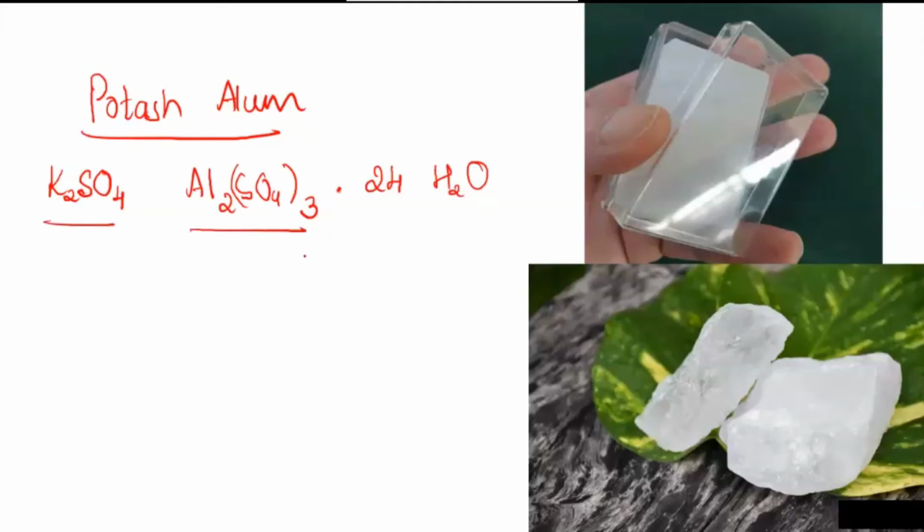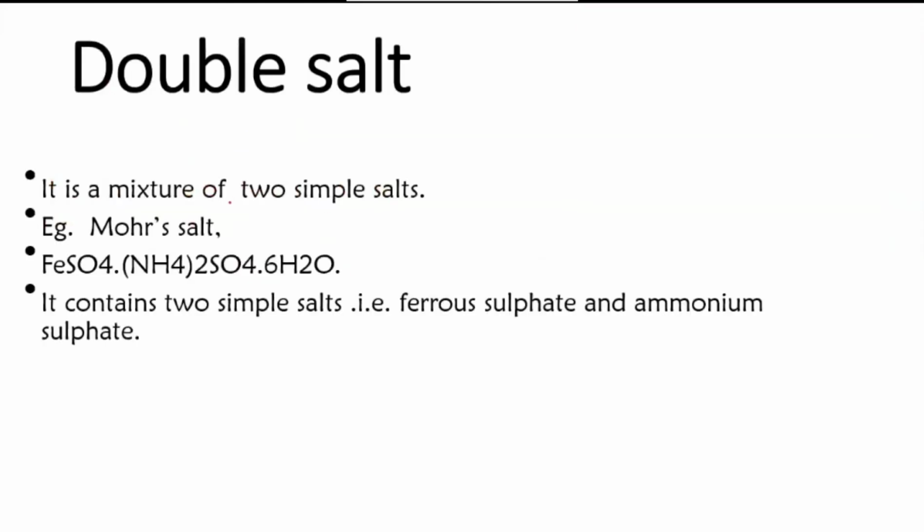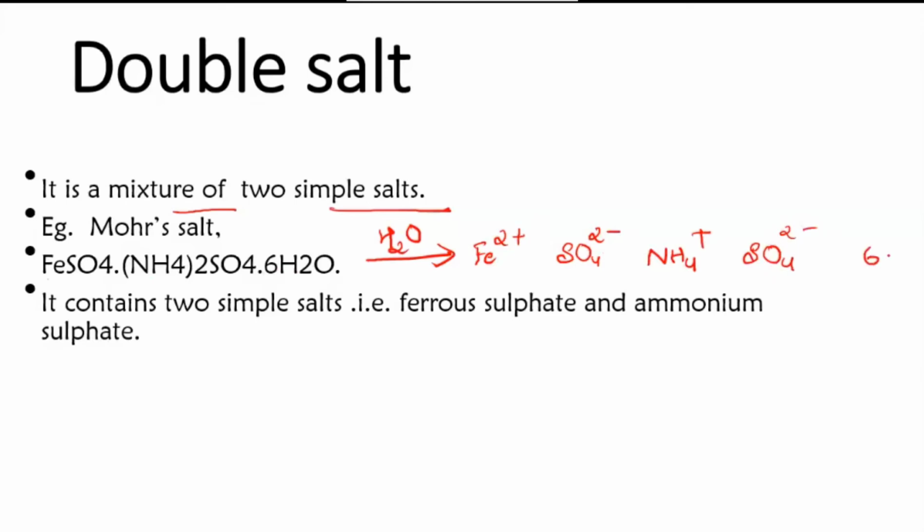Clear what a double salt is? A double salt is nothing but a mixture of two simple salts, like here. Now, if you dissolve this particular double salt in water, what will happen? Ferrous sulfate will dissociate to give you Fe2+ ion and sulfate ion. This ammonium sulfate also will dissociate to give you ammonium ion, NH4+, and again sulfate ion, SO4 2-, and then the water molecules will go into the solution itself.